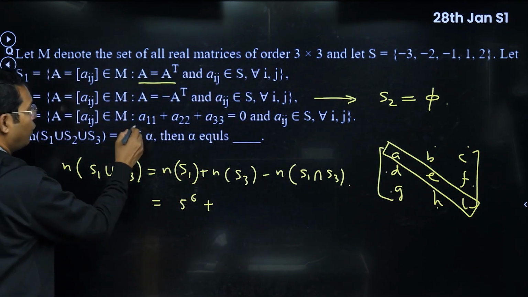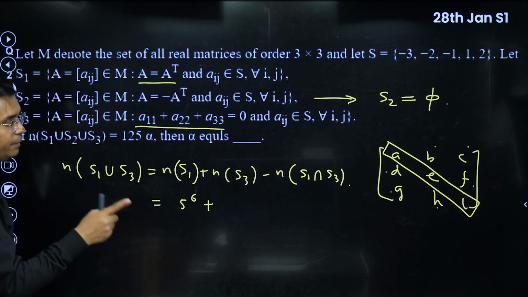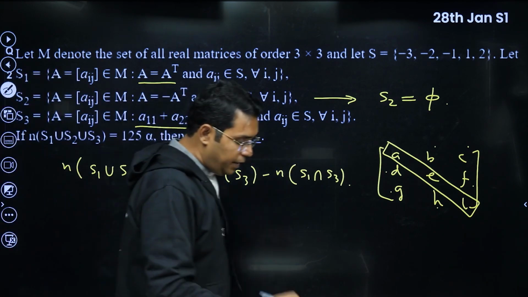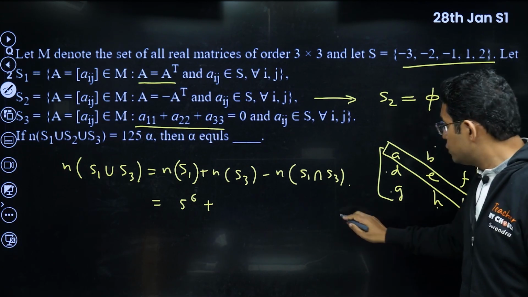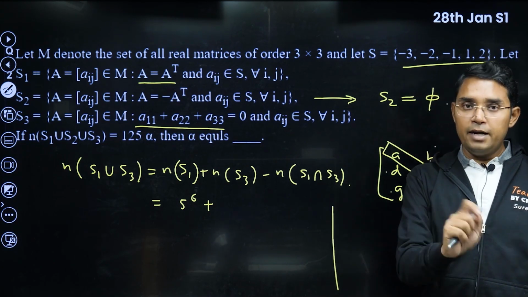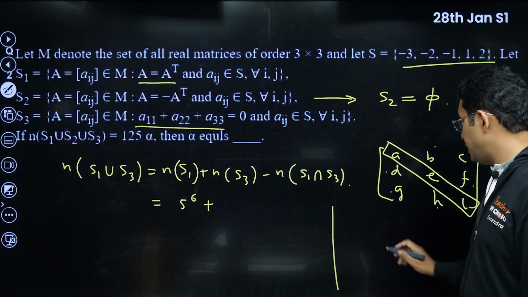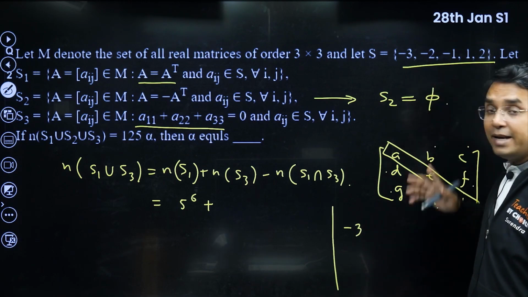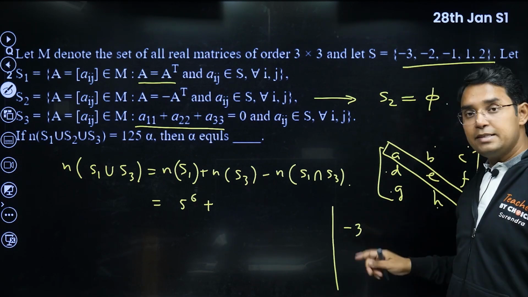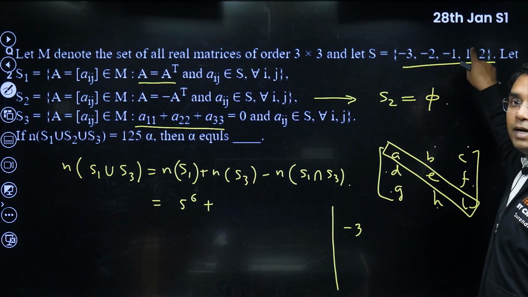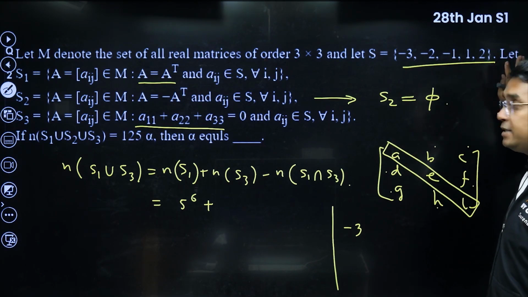Please see, we want the sum of the diagonal elements, that is A plus E plus I, to be equal to 0. If we want this sum to be 0, where the elements are from this set, then it can be 0 only if some elements are negative and some are positive. So let me say only one element is negative, and that is minus 3. If minus 3 is one negative element, you cannot keep another negative element, because then you cannot have the sum equal to 0.